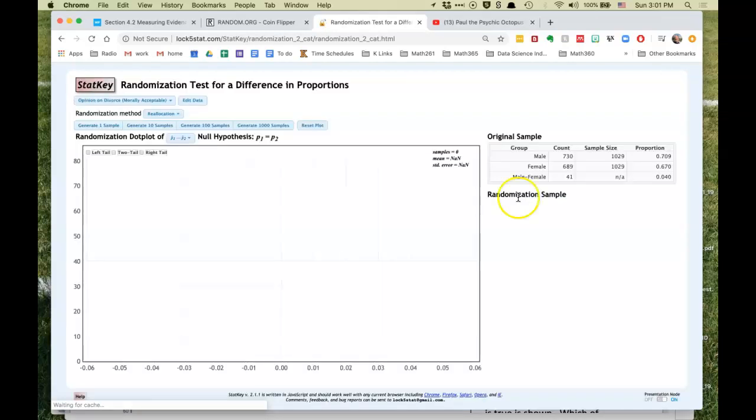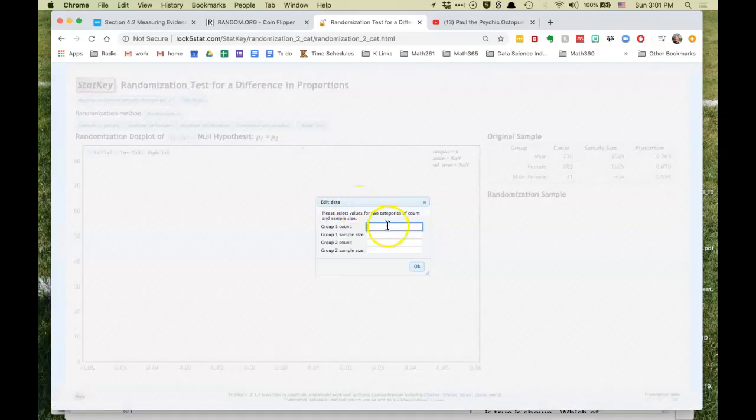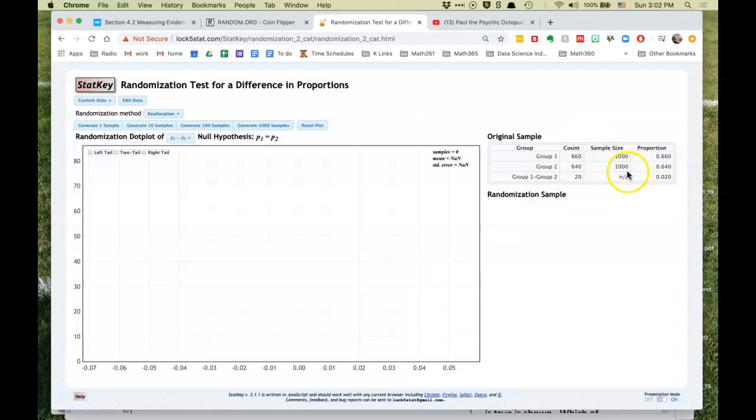Now we're not going to worry about finding the specific data. What we're going to do is edit data to put it in. So we have 660 out of 1,000, right? It was 0.66, and then 640 out of 1,000 in the later year. Say okay, so this is the original sample with a difference of 0.02.